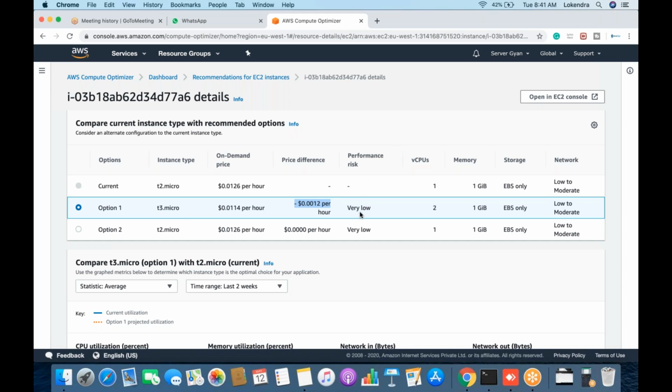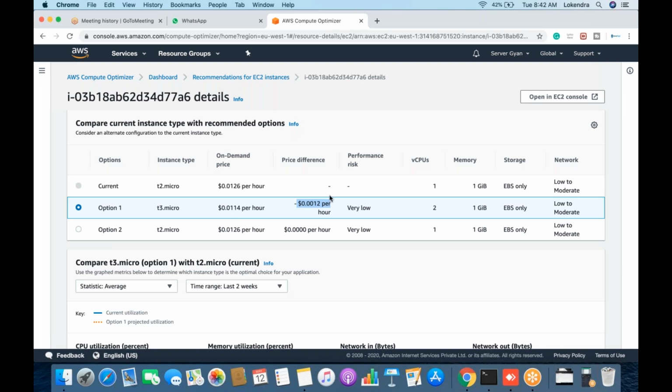Performance risk very low means there is no performance risk. The number of virtual CPUs will be 2 and memory will be 1 GB. So you can opt for the T3 micro machine, with 2 virtual CPUs and 1 GB of memory, which will be cheaper than the existing one. The difference is in the minus, which means it will be much cheaper than the existing machine.